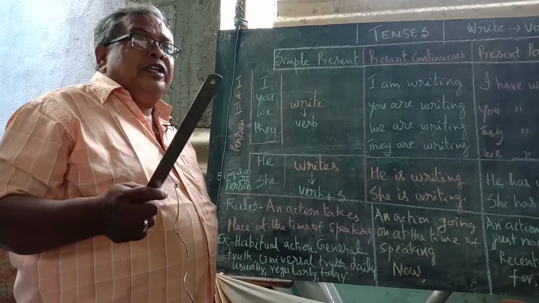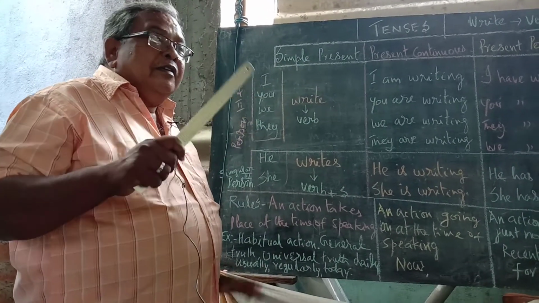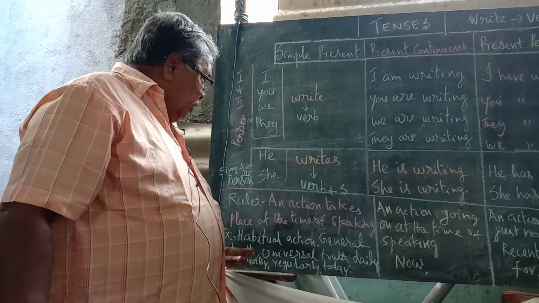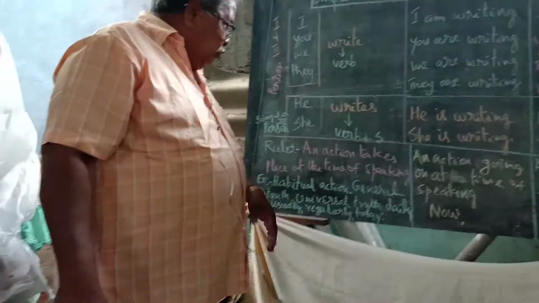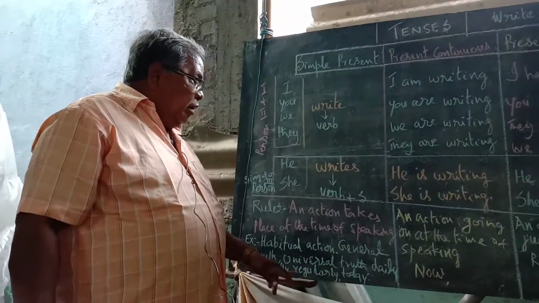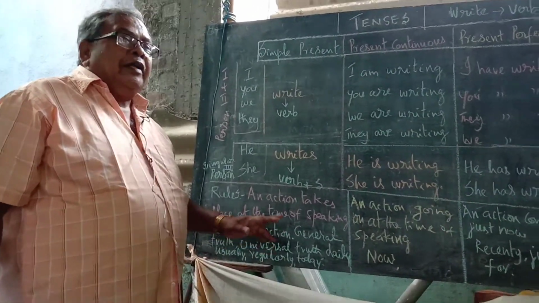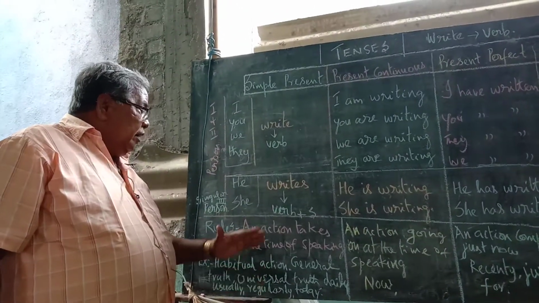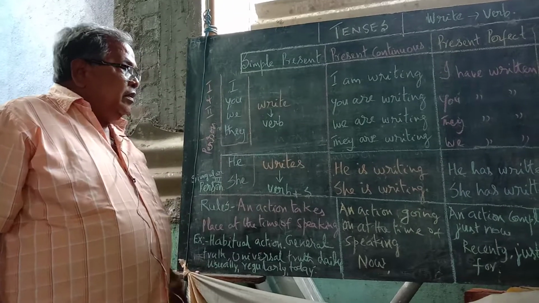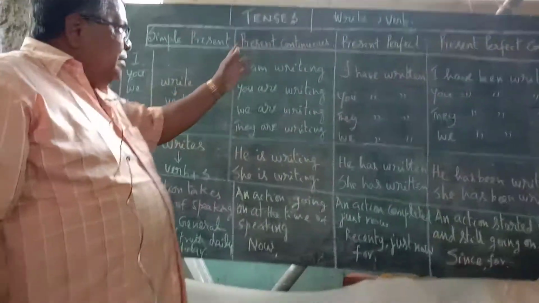The milk is white. Similarly, all the daily actions: daily, usually, regularly, today, that day, this week. All this comes under simple present.